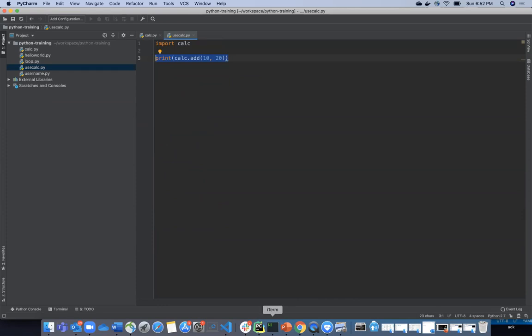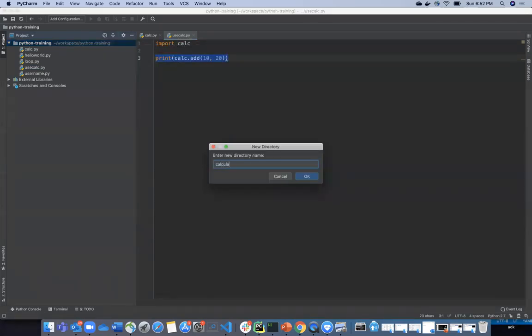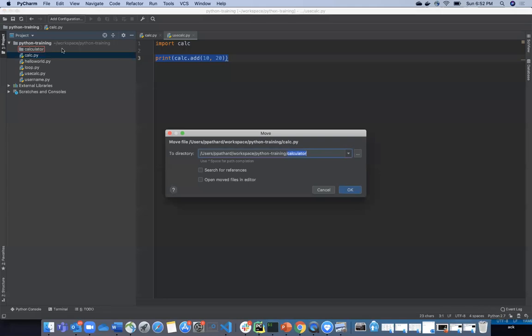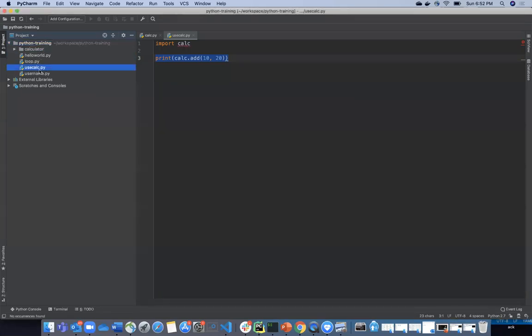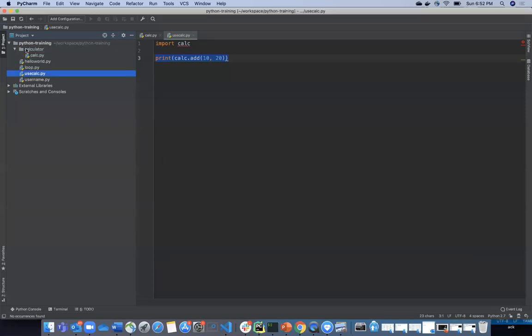Now that is called a module, and you saw the way to import these modules, and some special parameters for these modules. Now any Python file, as I said, is a module. So you can also create a package. I can just create a directory. I will say calculator. This is my calculator. I will push calcs.py here, and I will also keep use_calcs.py there. So I created a package called calculator. That means just creating a folder, and I have put a file here.